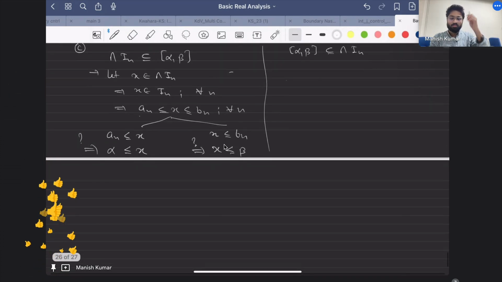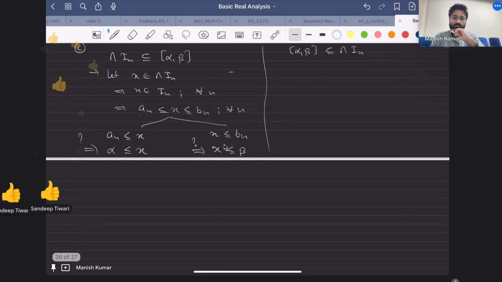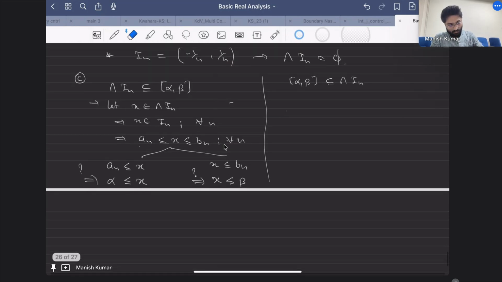Sir, if all terms of a set are less than some number, then the maximum will also be less than that number. It is not maximum, but supremum. Yeah, that is true. So how can you argue? How can you prove this? This is something that you need to prove, right? Sir, by contradiction. Yeah, by contradiction.